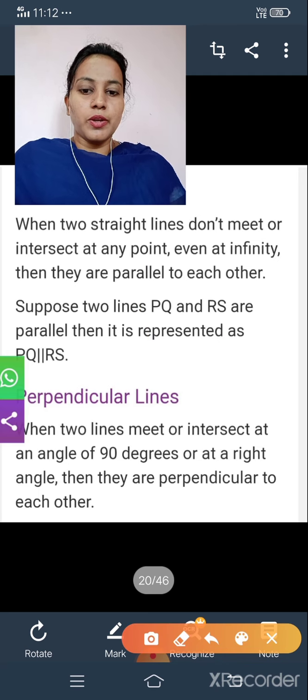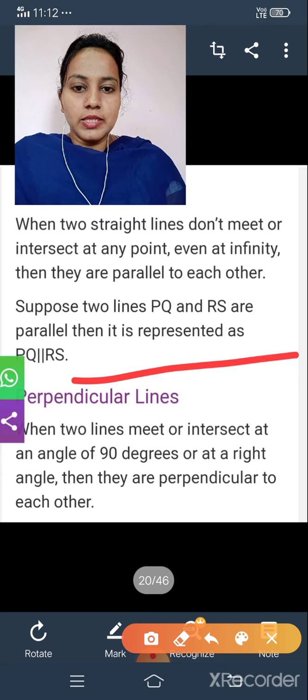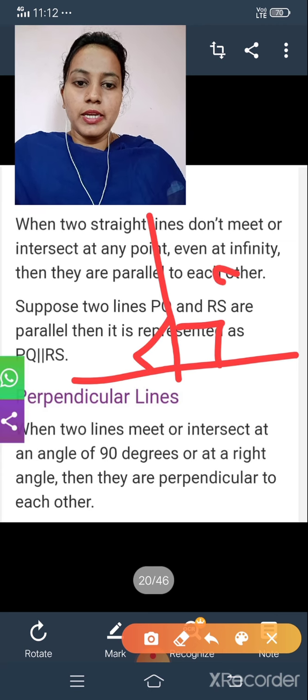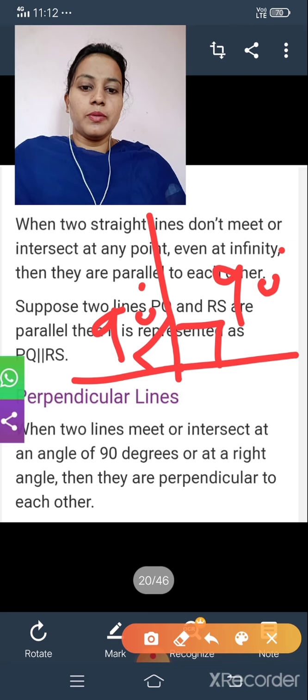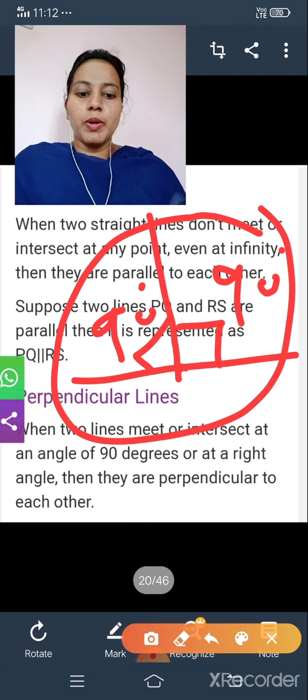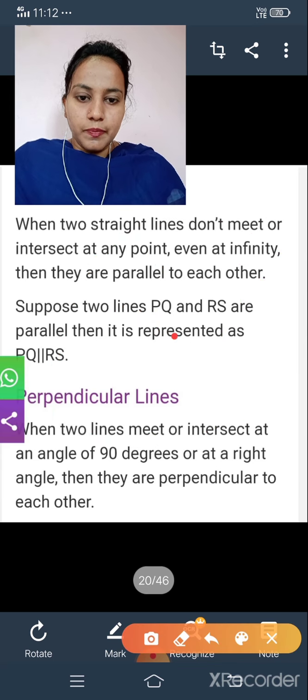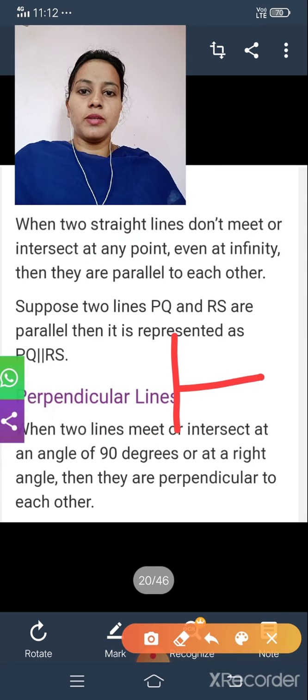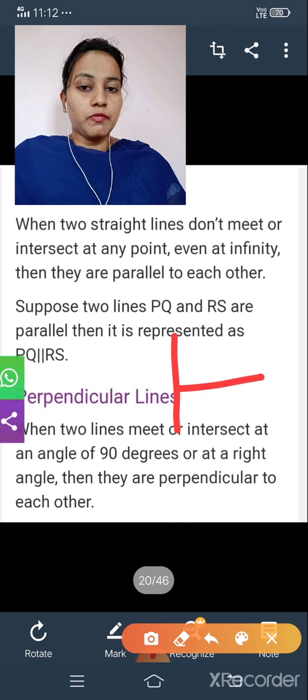Now perpendicular means it is 90-degree angles. Both sides are 90-degree angles and intersect at a point. So this is an example for perpendicular. Another example. Is this an example for perpendicular? Yes, of course. Why is it an example for perpendicular?